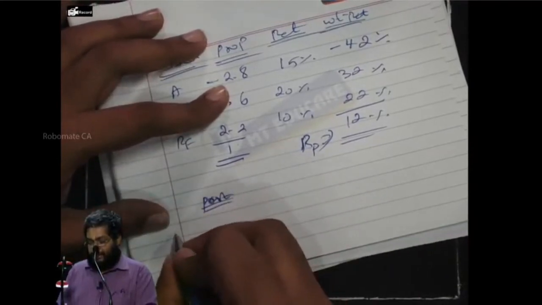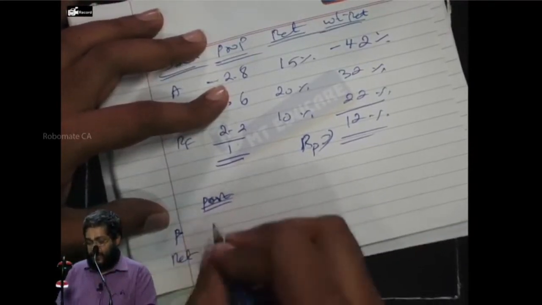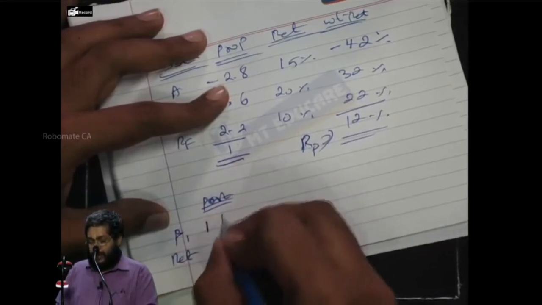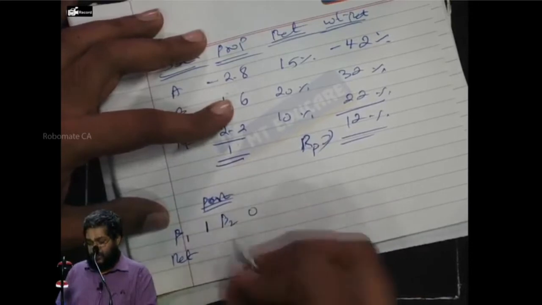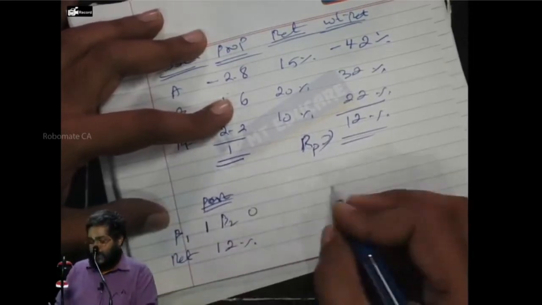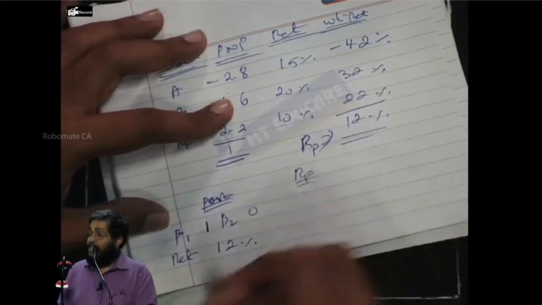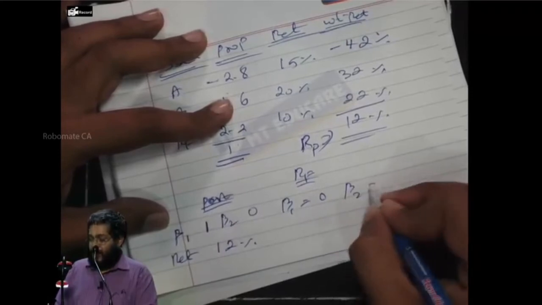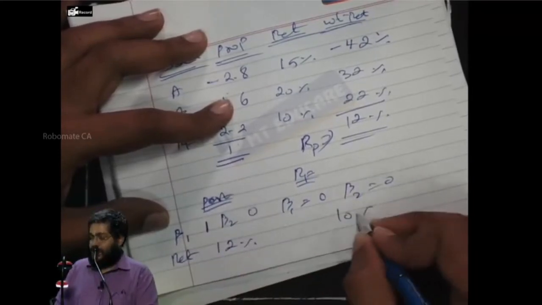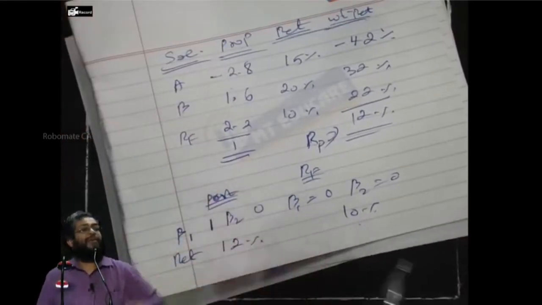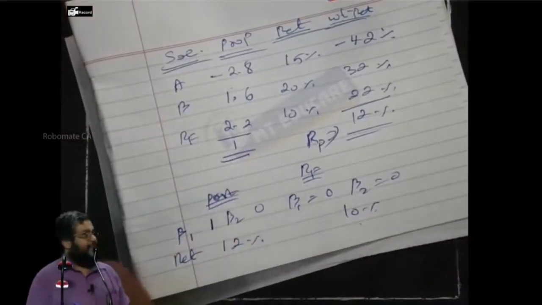Now, I have a portfolio which has a beta as well as a return. This portfolio has beta 1 as 1 and beta 2 as 0, and it gives me a return of 12%. This is one portfolio. There's another asset, the risk-free asset, for which beta 1 is 0 and beta 2 is 0, and the return is 10%. That means 2% is the risk premium for beta 1, that is lambda 1. Are you following what I'm saying? So now I have discovered lambda 1.